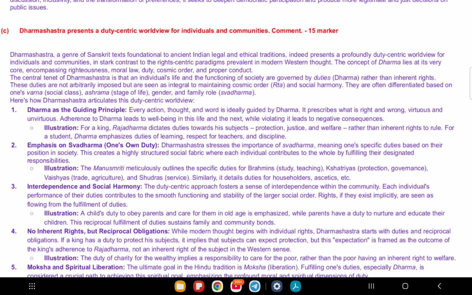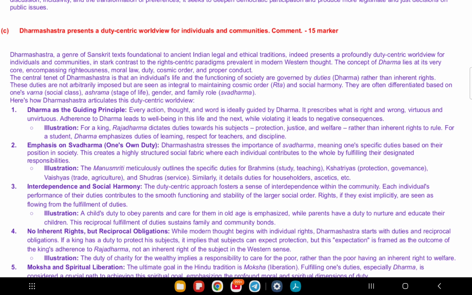Fourth, no rights, only duties. Unlike Western ideas of 'I have a right', Dharmashastra says 'I have a duty'. If a king does his duty, people get protection, but it's not called a right. For example, a rich person's duty is to give charity, so the poor benefit without demanding it.